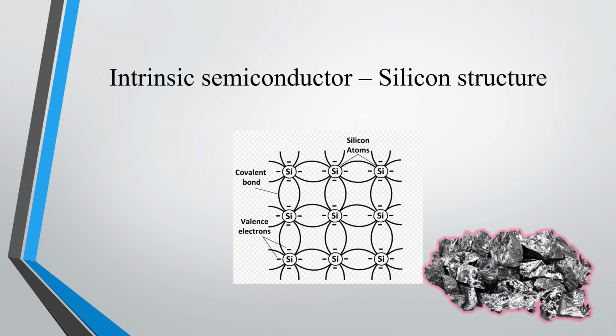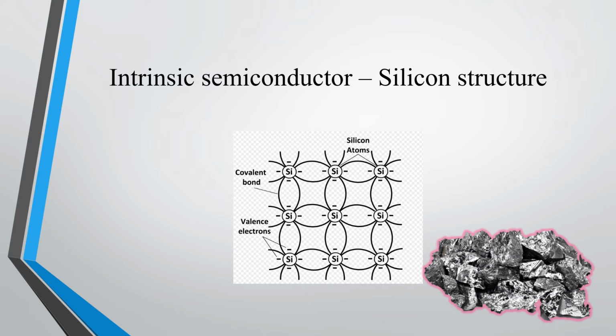What happens here is each electron of a silicon atom shares or bonds with the electron of the neighboring atom. Here you can see I have mentioned it as a covalent bond, right? The electron of each silicon atom bonds with the electron of a neighboring silicon atom.